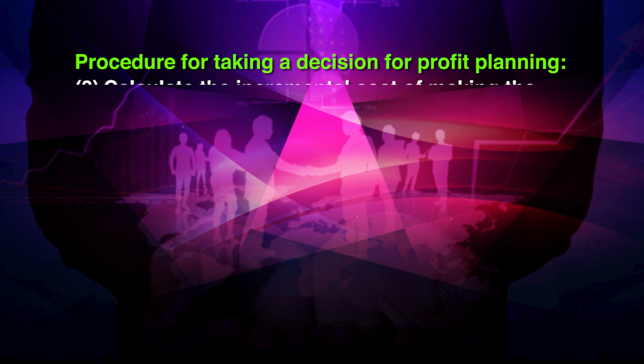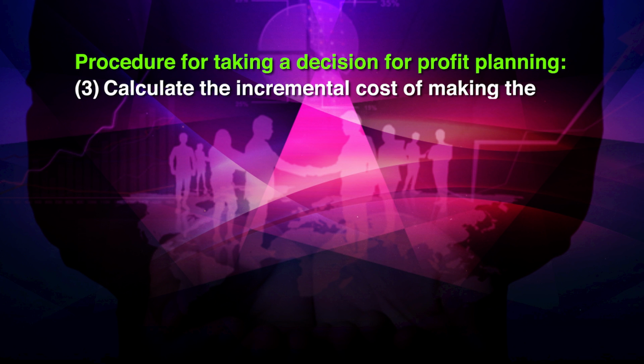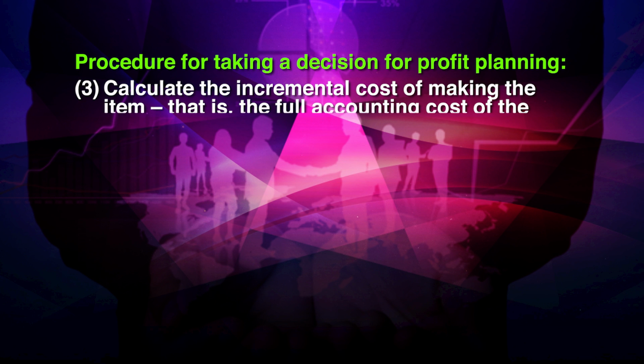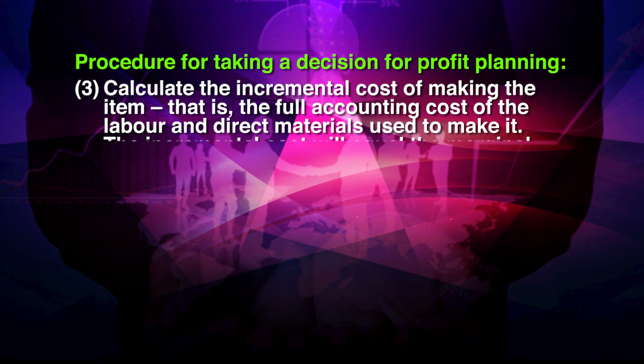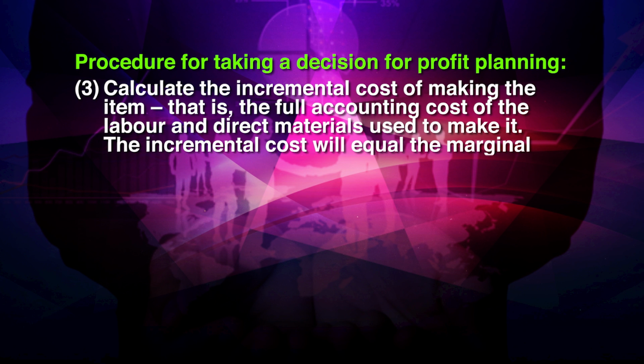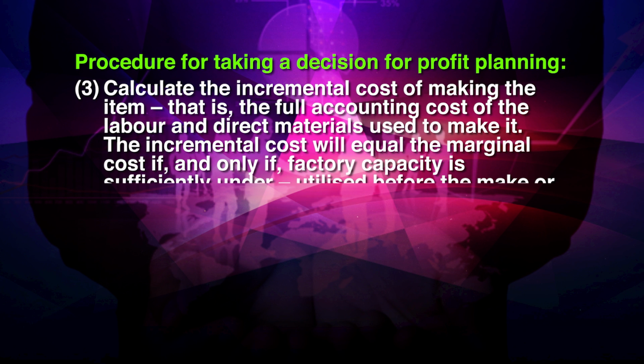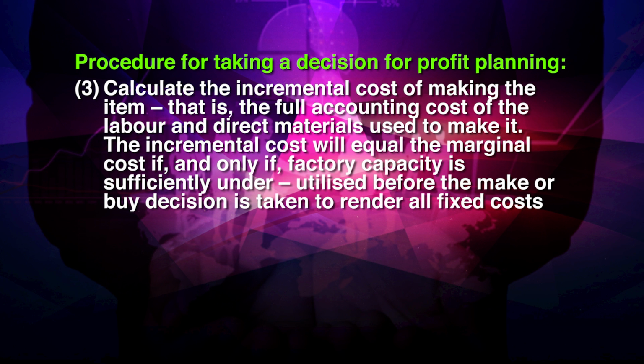Number 3, calculate the incremental cost of making the item, that is, the full accounting cost of the labor and direct material used to make it. The incremental cost will equal the marginal cost if and only if factory capacity is sufficiently underutilized before the make or buy decision is taken to render all fixed cost irrelevant to the decision.